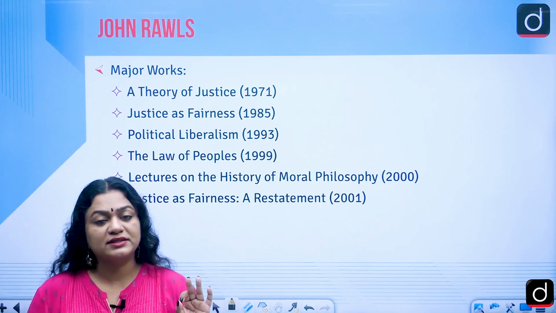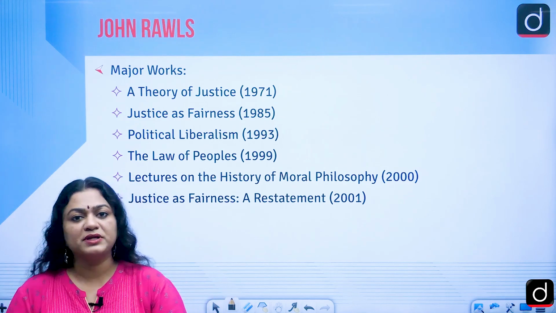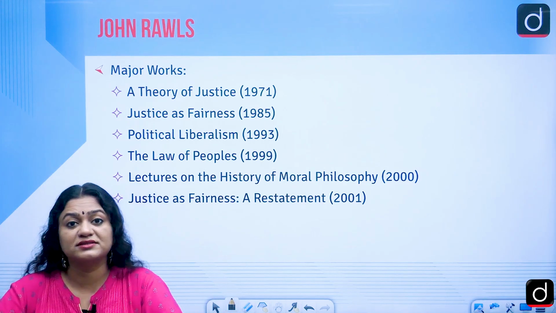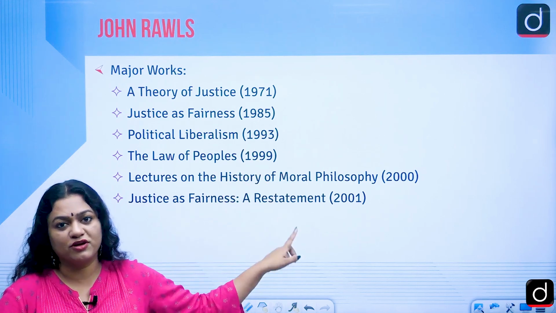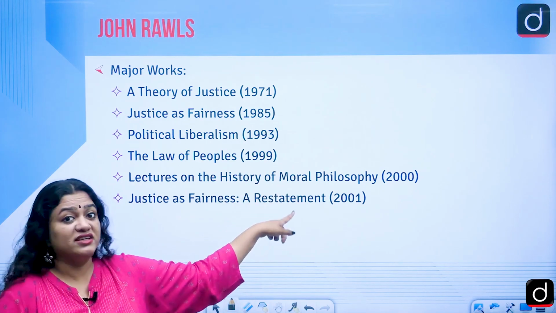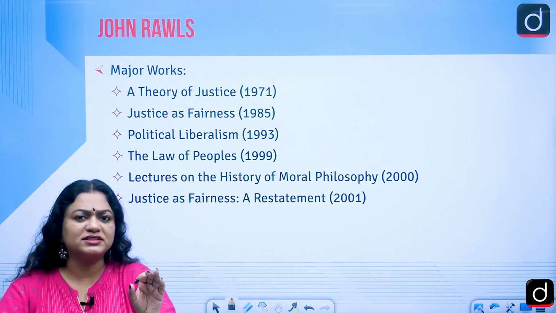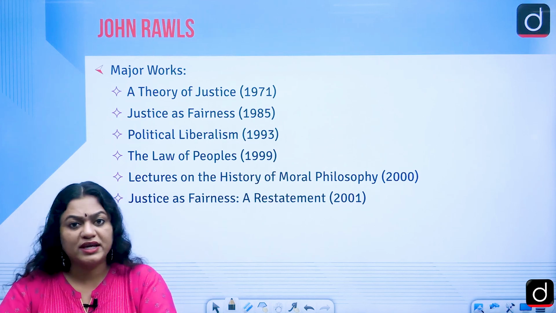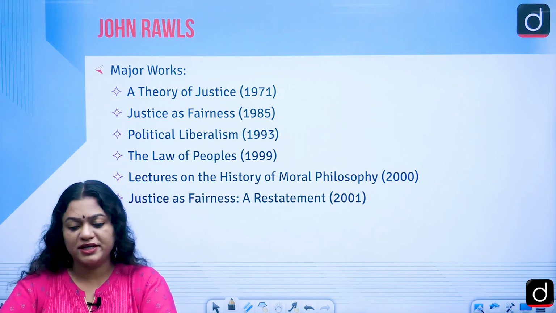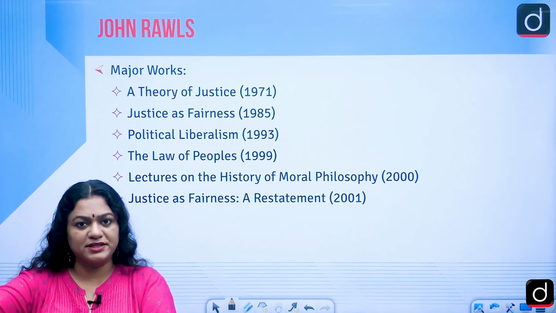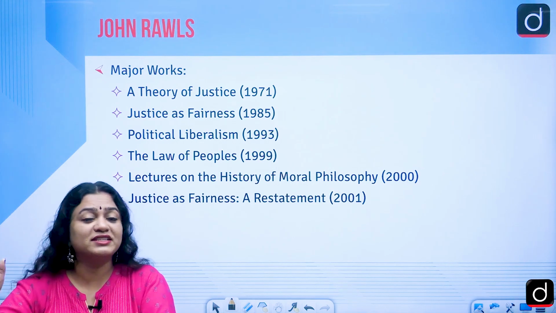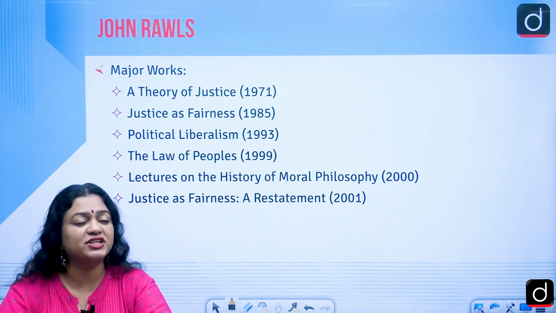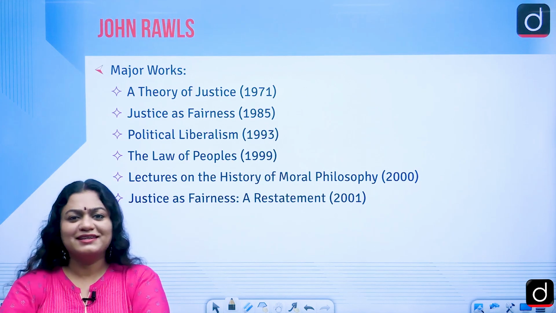Students, it's a piece of advice that I have repeated in many of my last classes: you have to learn the names of these books in chronological order, along with the years of publication. You can maintain a notebook where you write down the names of the major writers and their books. It's very important. You will get a chance to solve at least 5 to 6 questions in the UGC NET examination just by doing that activity.